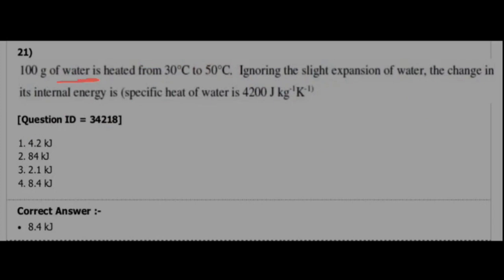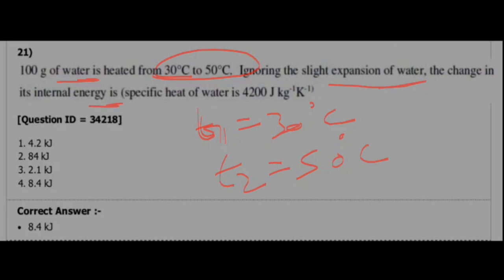100 grams of water is heated from 30 degrees to 50 degrees. T1 equals 30 degrees at initial state. It is heated to T2, that is 50 degrees centigrade. Ignoring the slight expansion of water, find the change in its internal energy. Assume specific heat of water is 4200 joule per kg Kelvin. Let's see the options: 4.2 kilojoules, 84 kilojoules, 2.1 kilojoules, 8.4 kilojoules. Let's see the answer.